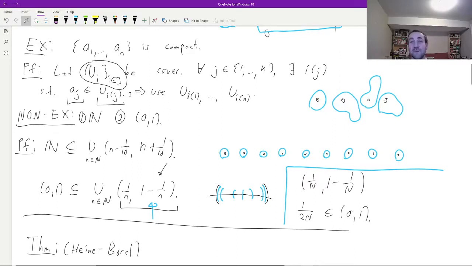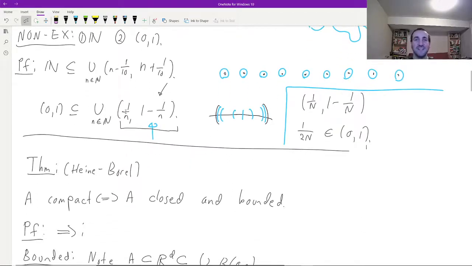Okay, I'm going to assume that you've paused and checked for yourself that that's really true, and now I'm going to move forward to the main proof in this section, called the Heine-Borel theorem, which tells you exactly when a set is compact. It's a funny-looking theorem. It says that a set is compact if and only if the set is both closed and bounded.